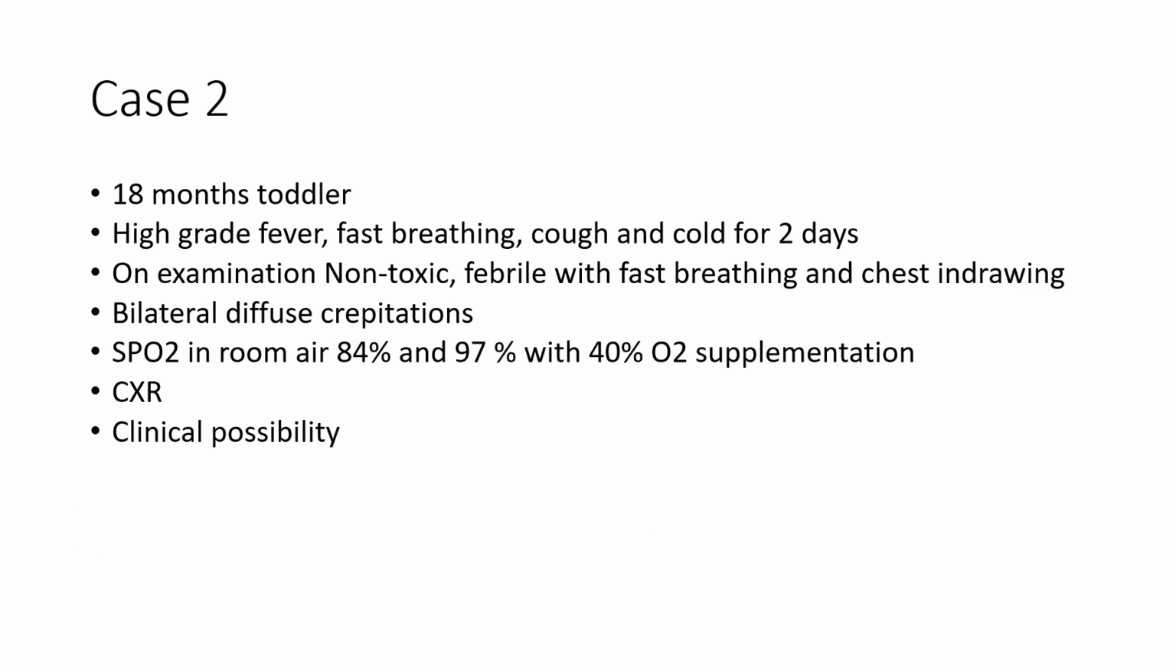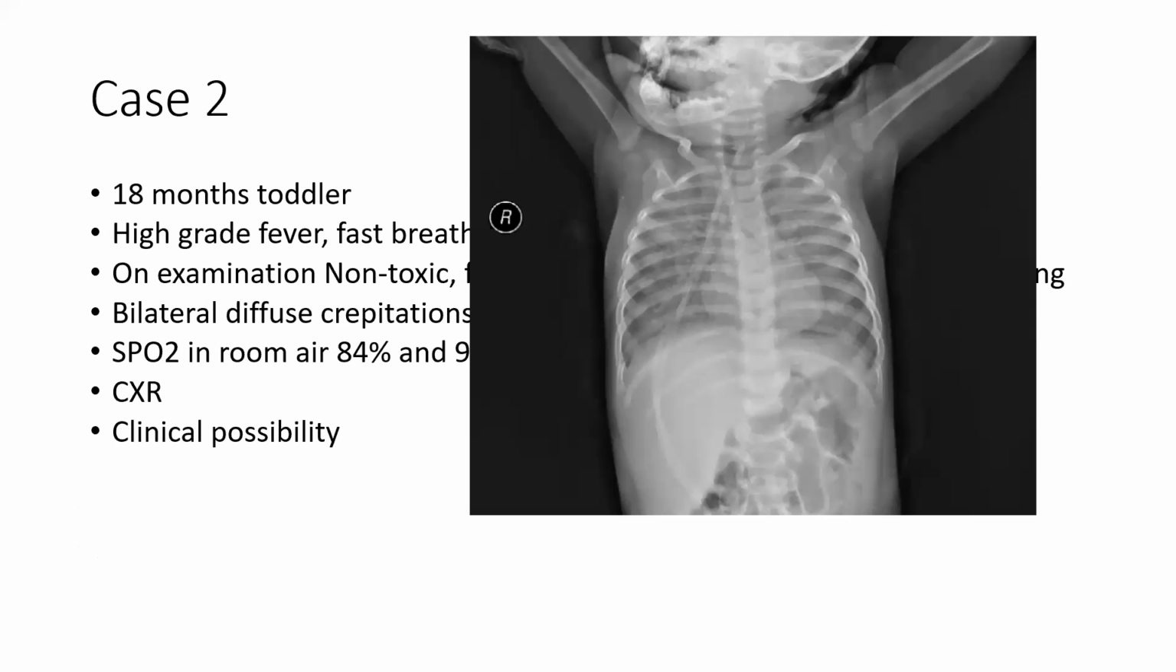Another case: an 18-month-old toddler who came with high-grade fever, again 103, 104, with fast breathing and a history of cough and cold for the last 2 days. On examination, the child was not toxic. The child had fast breathing with chest indrawing and bilateral diffuse crepitations. SpO2 in room air was 84%, and 97% with oxygen supplementation. The X-ray was a typical viral pneumonia picture, with hyperinflation and bilateral diffuse reticular infiltrates.